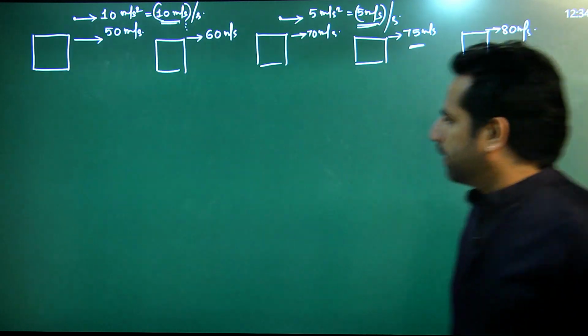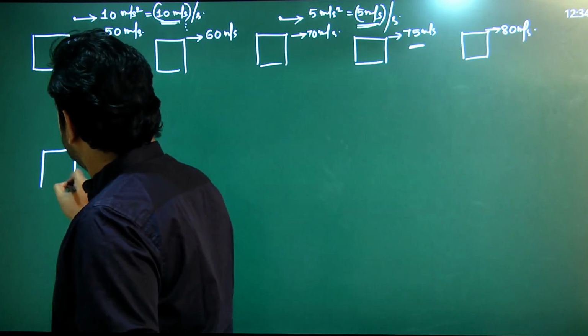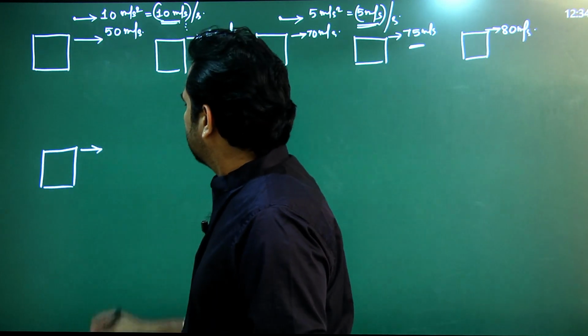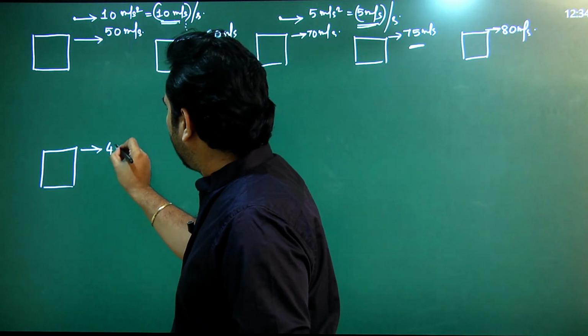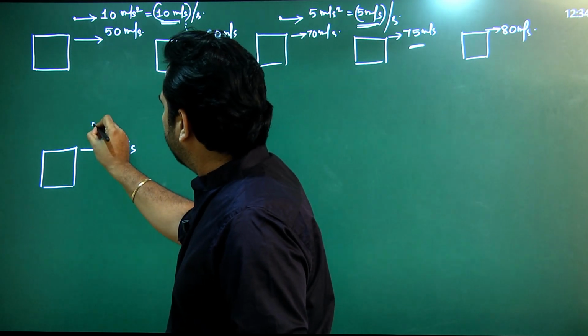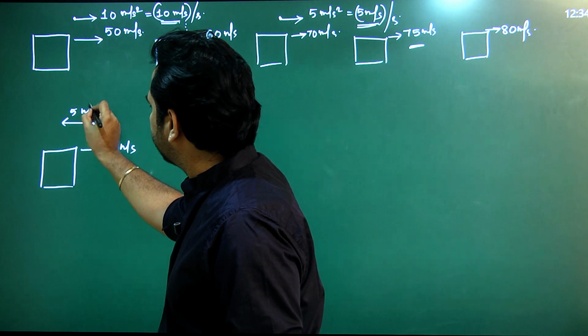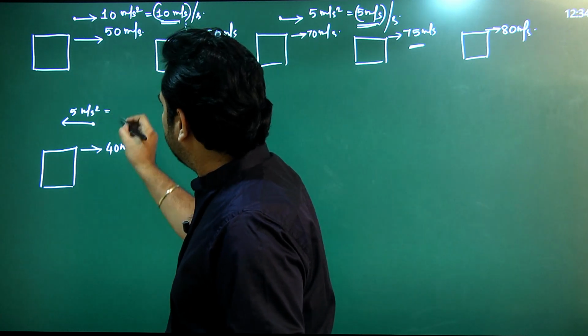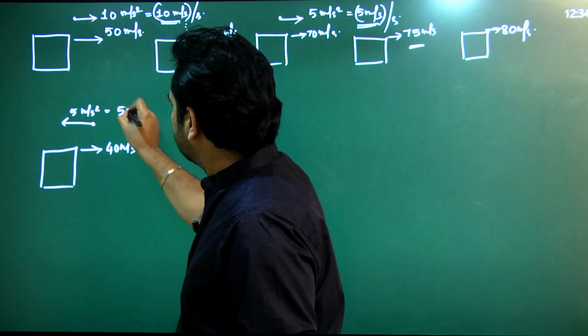Let us go to another example. Consider a block which is moving with 40 meter per second, and it has got an acceleration of 5 meter per second square in its opposite direction, which is 5 meter per second per second.